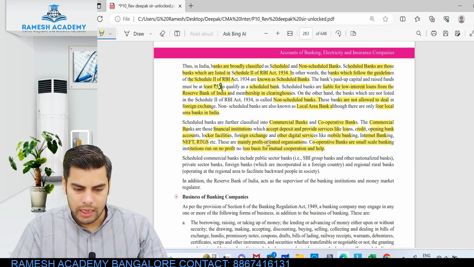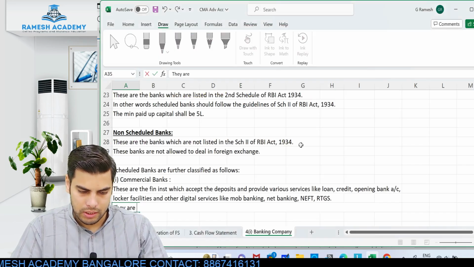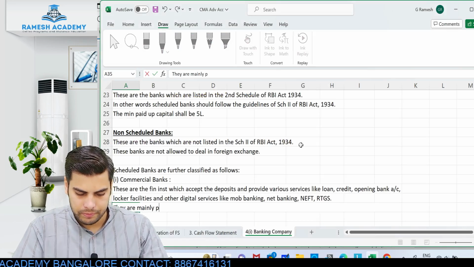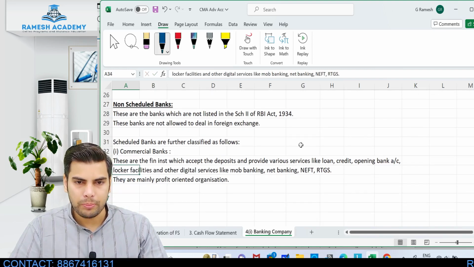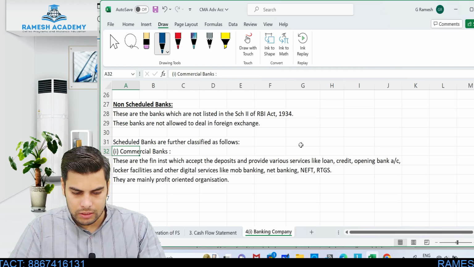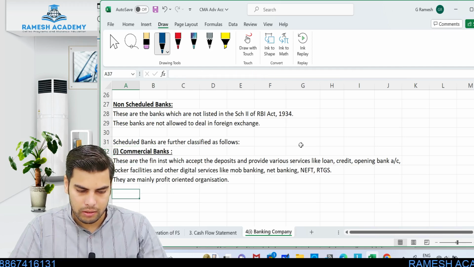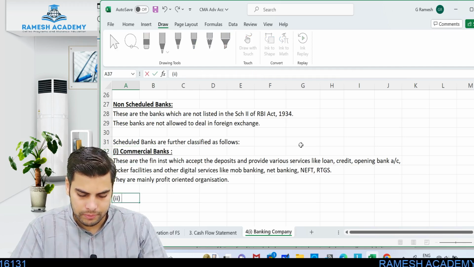Look at this, they are mainly profit oriented organizations. So their purpose is to make some profit. That is why look at the term which they use, commercial bank. Okay, what about cooperative banks?